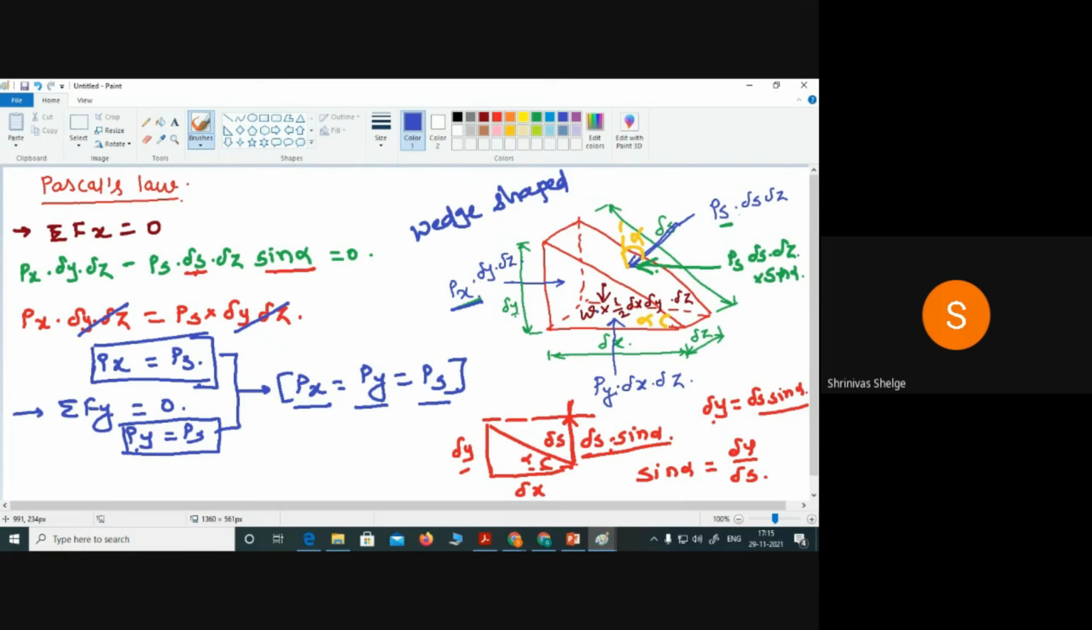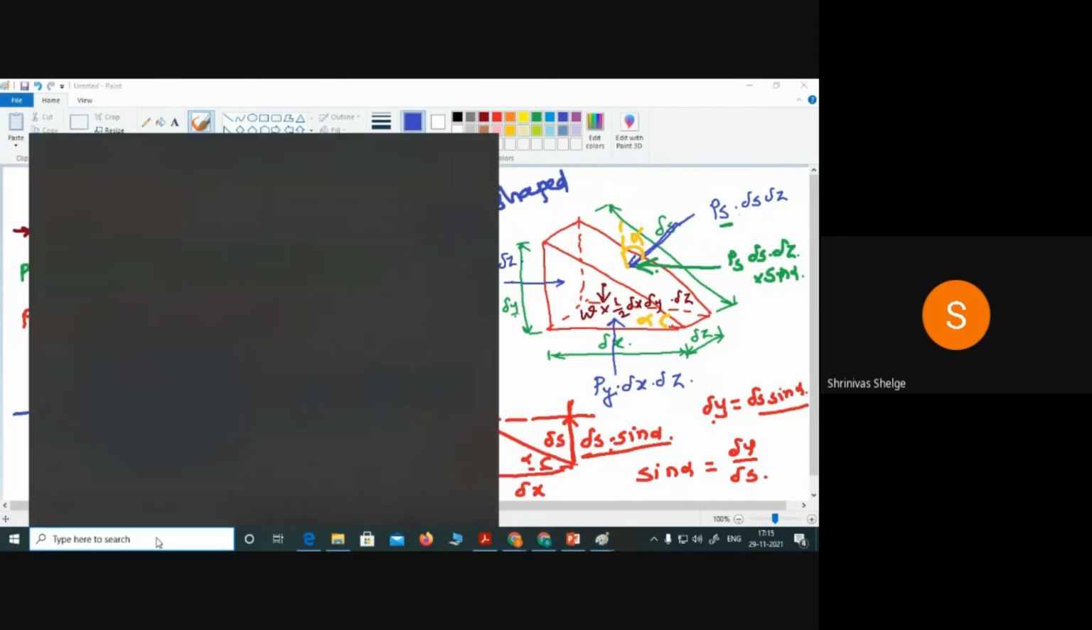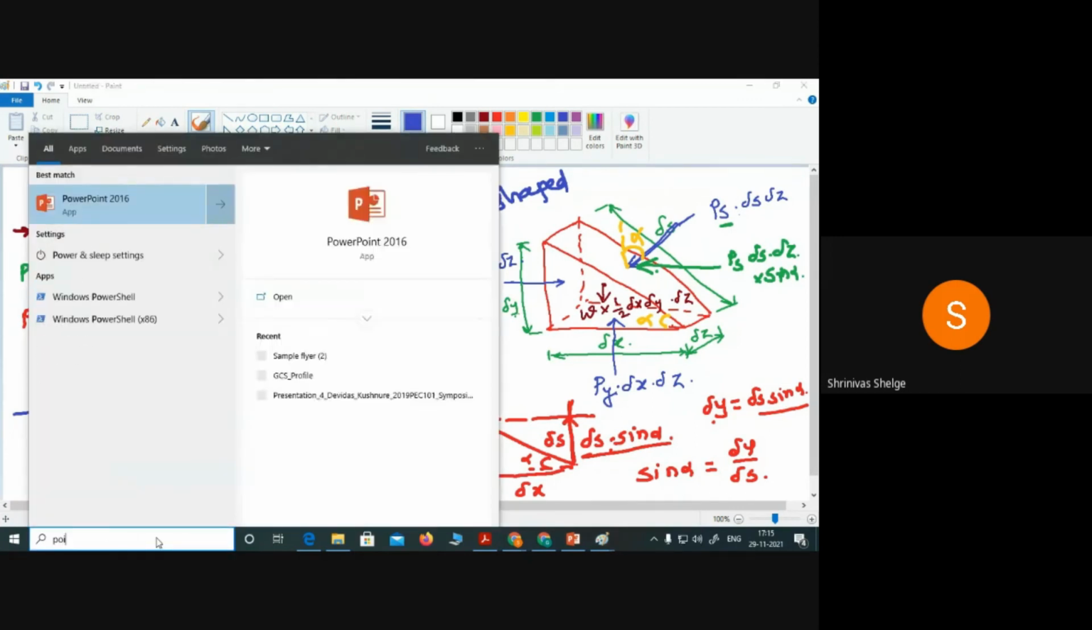Yes. So we'll move towards the next point, that is the pressure measurement. That is a very important part. So how is the pressure going to be measured? Before going to that part, first we will try to understand which datums are used to measure the pressure. So that we will try to understand first. Okay. Yes. So I will go for a new file.